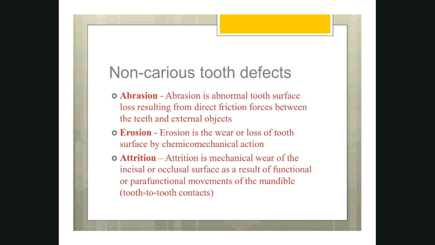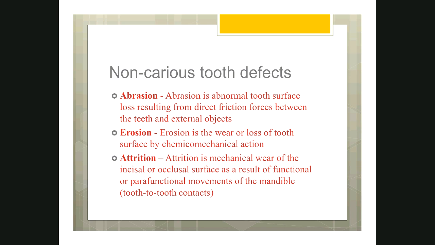So abrasion means these are defects that happen on the labial surface because of the frictional force between the teeth and the external object. External object here can be the toothbrush. Sometimes it can be the miswak stick, what people use here. So these are the external objects that cause frictional force and result in loss of enamel. So this is abrasion. The same loss of tooth structure can occur because of any chemical agents.